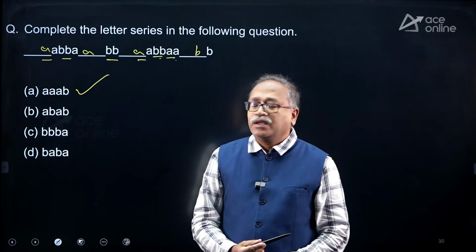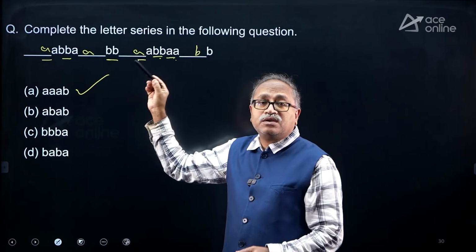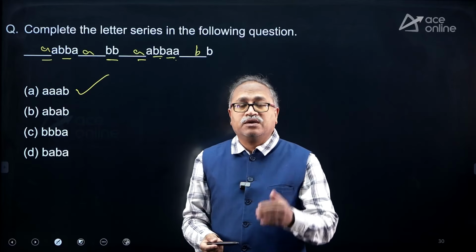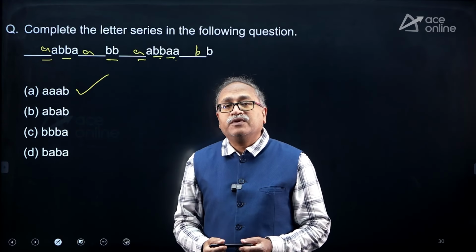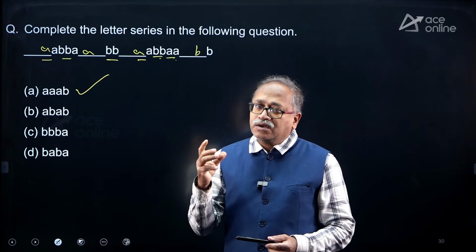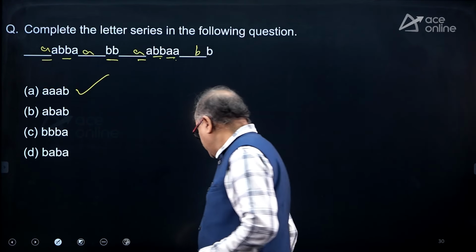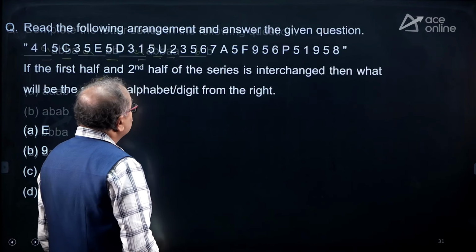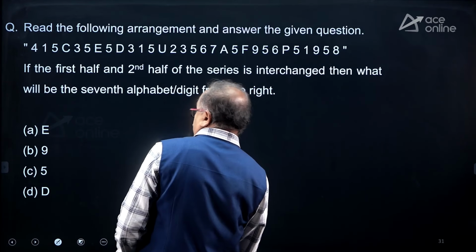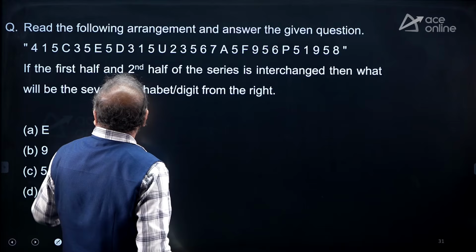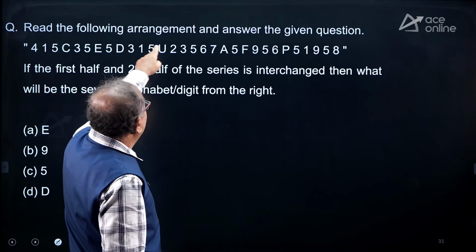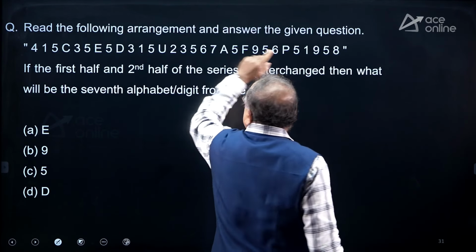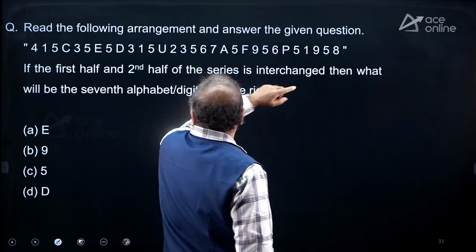That's simple. As the number of elements increases, here only 2 elements are there, A and B. If the number of elements increases, then the difficulty level keeps increasing. So moving on to the next, and which is this. Okay. What is the question? Read the following arrangement and answer the given question. So these are the arrangements.